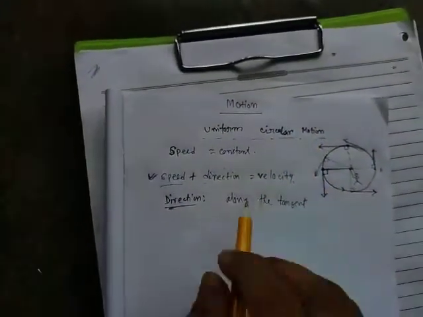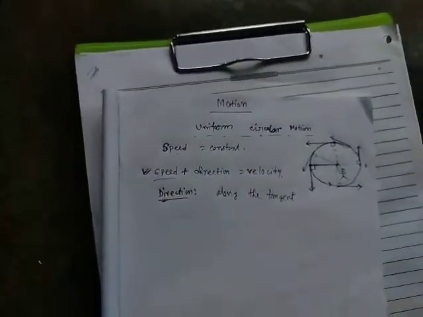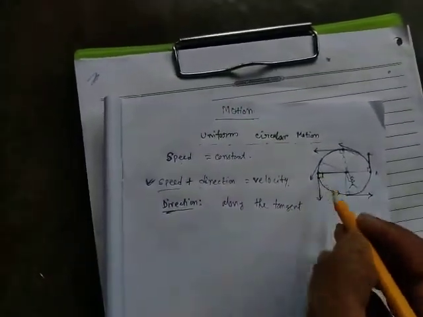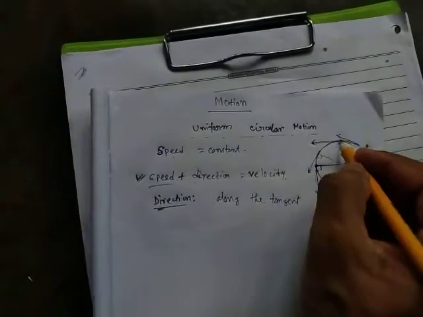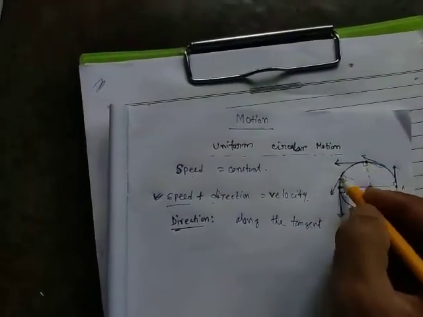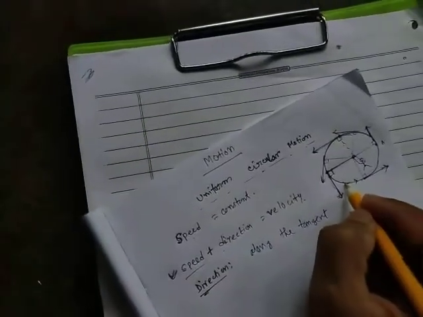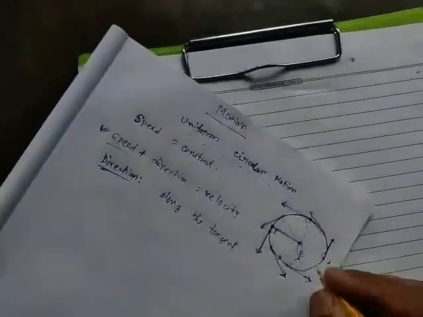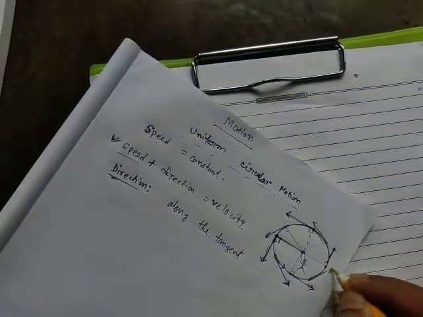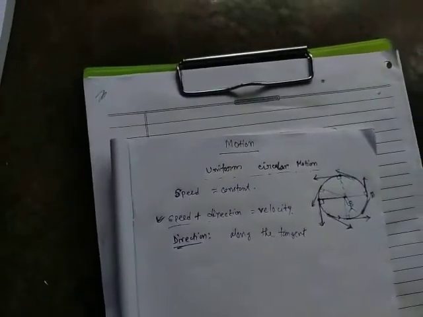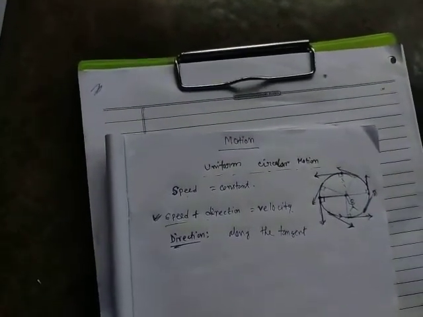For uniform circular motion, speed remains constant. Speed is constant, but the direction changes continuously. At this point the direction is along this, at this point along this, and if we take this point, it will be along this direction. That means the direction changes continuously. Direction is not constant.